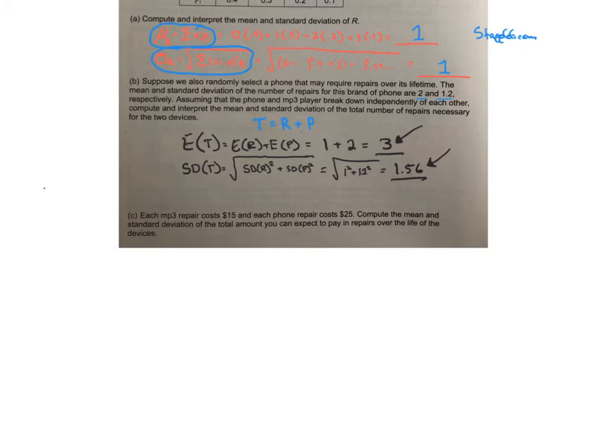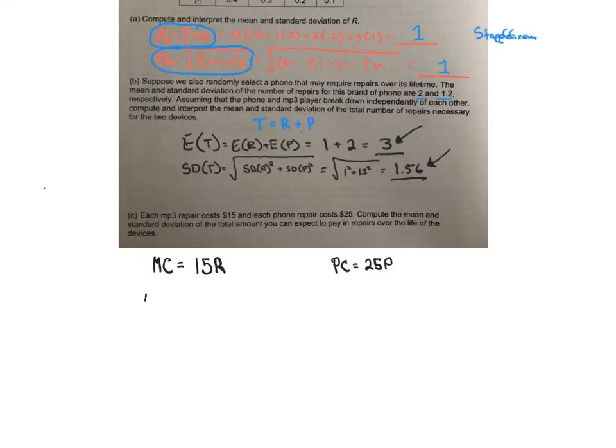So here's what we know is we're going to create a new variable, let's call it MP3 cost, MC, right? And that's going to be equal to $15 times the R, right? So however many repairs times 15 is going to give me the cost for MP3. The phone cost is going to be $25 for every phone repair, and we called that P earlier on, right? So let's go ahead and do these real quickly.